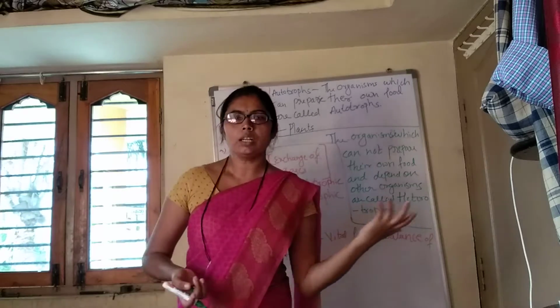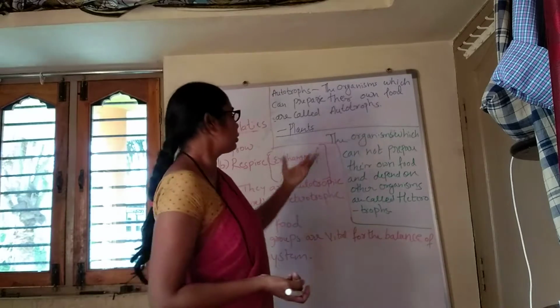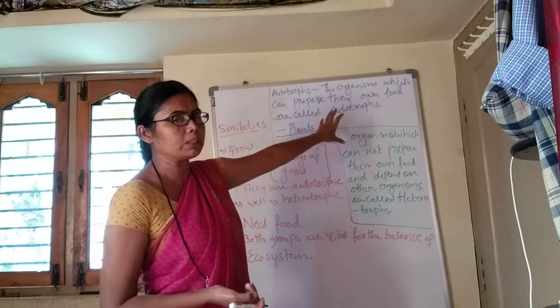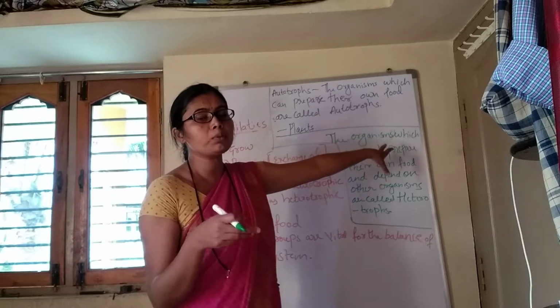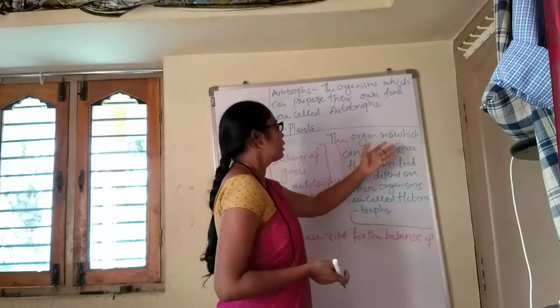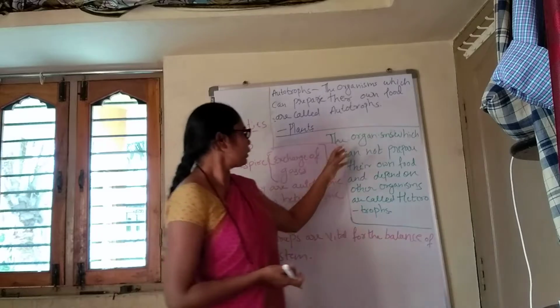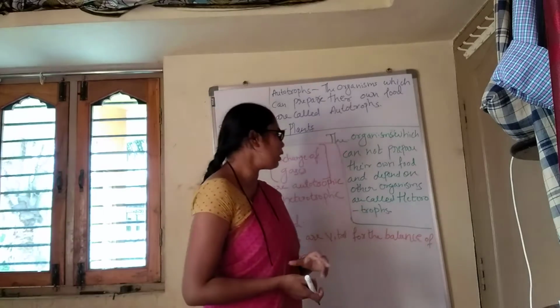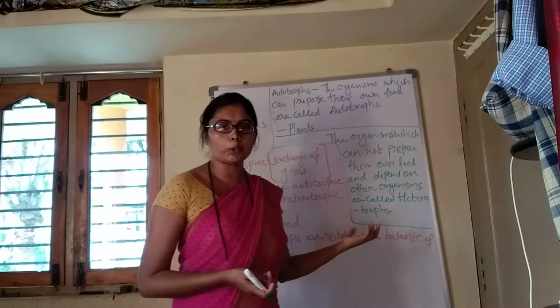Examples are plants, any plant which has the green color, where chlorophyll is present. Only if chlorophyll is present are they able to prepare food. And the next one is heterotrophs. The organisms which cannot prepare their own food and depend on other organisms are called heterotrophs.